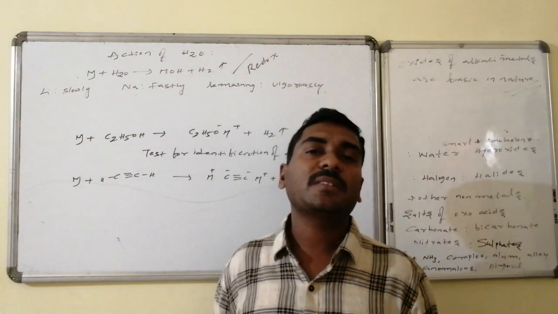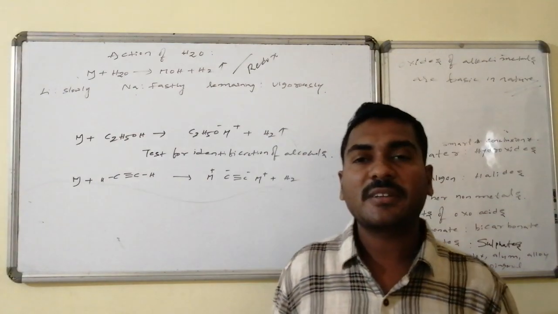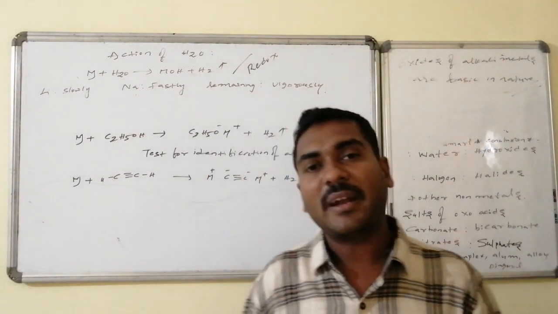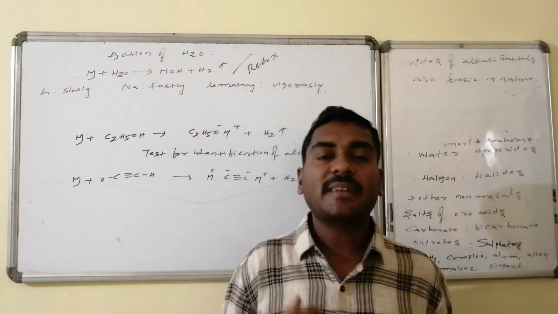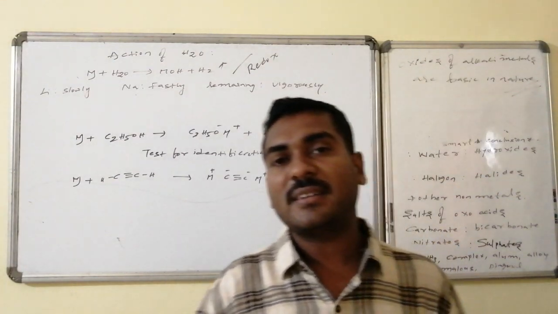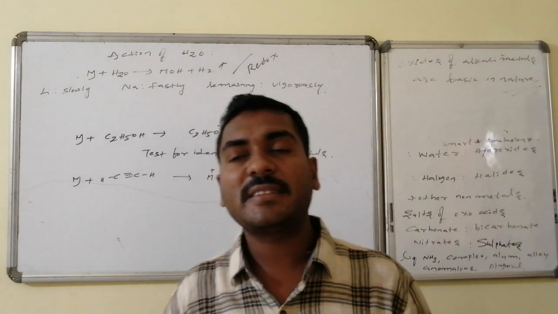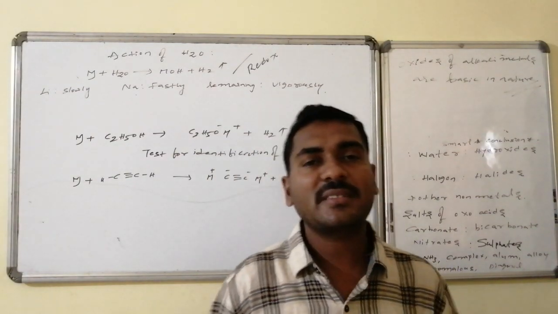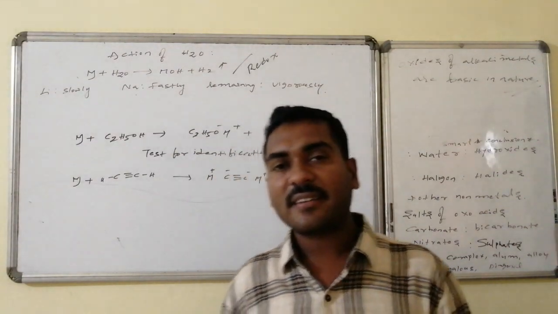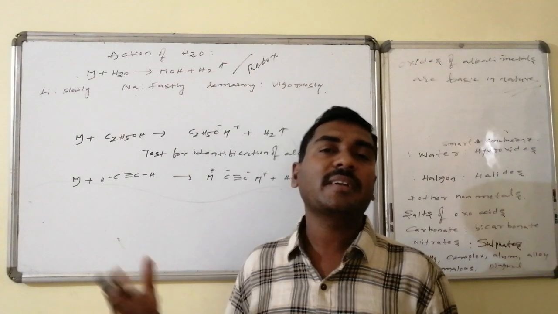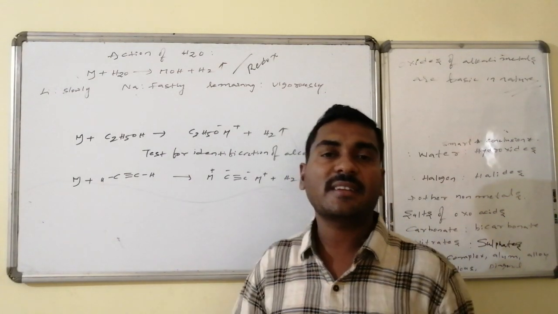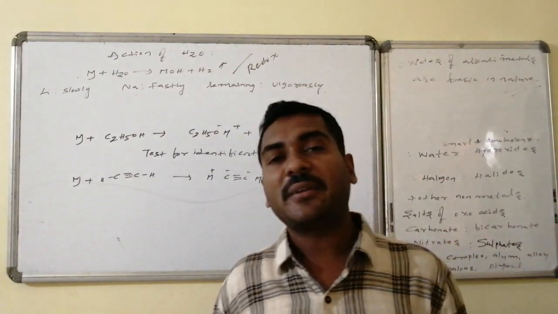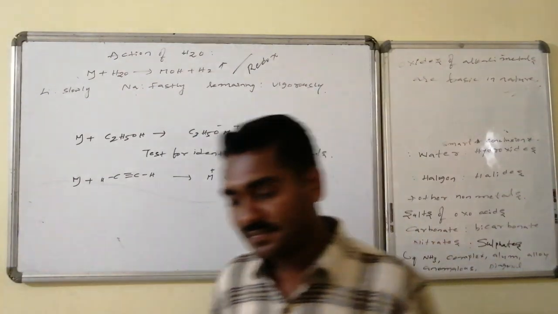Alcohols on reaction with any of the alkali metals are converted to salts, followed by hydrogen gas being liberated. That is why it is used as a primary test for the identification of alcohols. Similarly, acetylene hydrogens are also acidic hydrogens. Sufficient acidity is there, hence these are also readily combined with the alkali metal, and alkali metal salts of acetylenes are formed, followed by hydrogen gas being liberated.